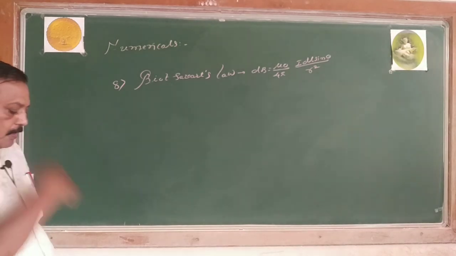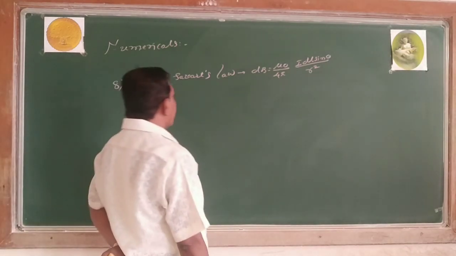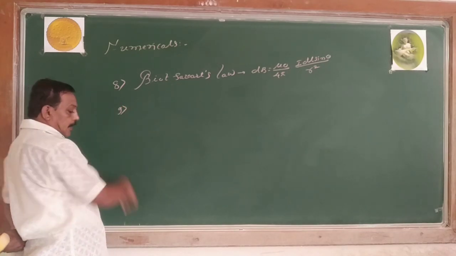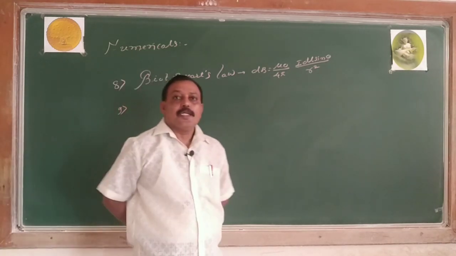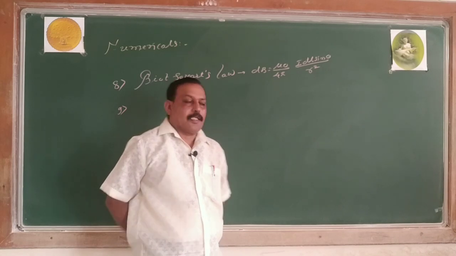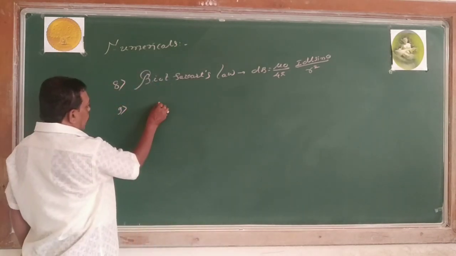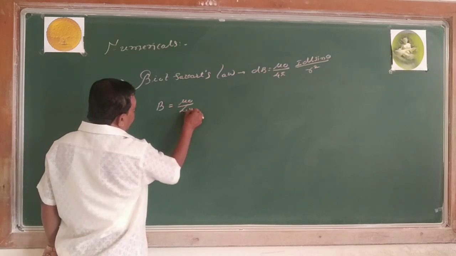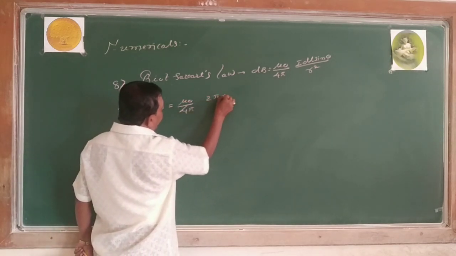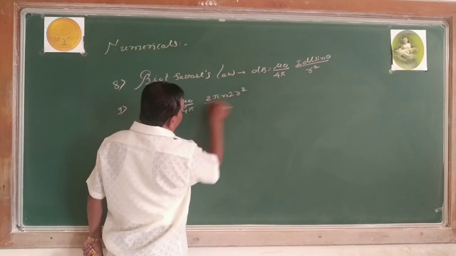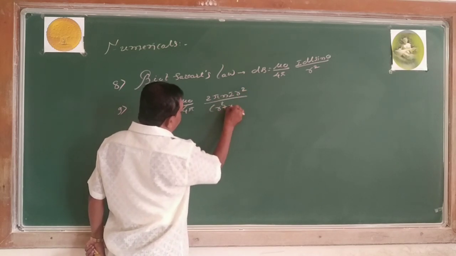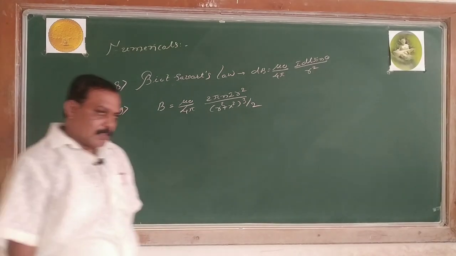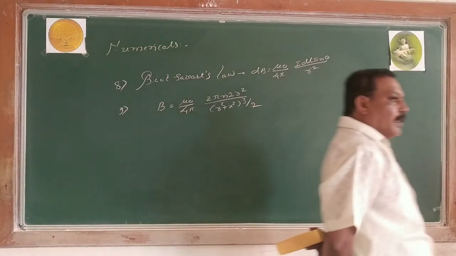By using this equation as a base, we come across the magnetic field at a point on the axis of a circular coil carrying current. The magnetic field on the axis of a circular coil, B equals mu naught divided by 4 pi, 2 pi N I r square, divided by (r square plus x square) to the power 3 by 2. Now this is the magnetic field at a point on the axis of a circular coil.